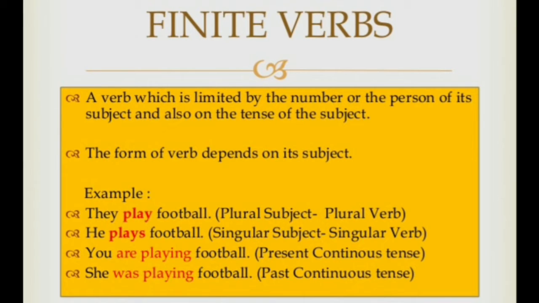What is a finite verb? A verb which is limited by number or the person of its subject and also on the tense of the subject. The form of the verb depends on its subject. To make it simple, I'll give you an easy definition. Finite verbs show tense and number. Finite verbs change according to the subject.